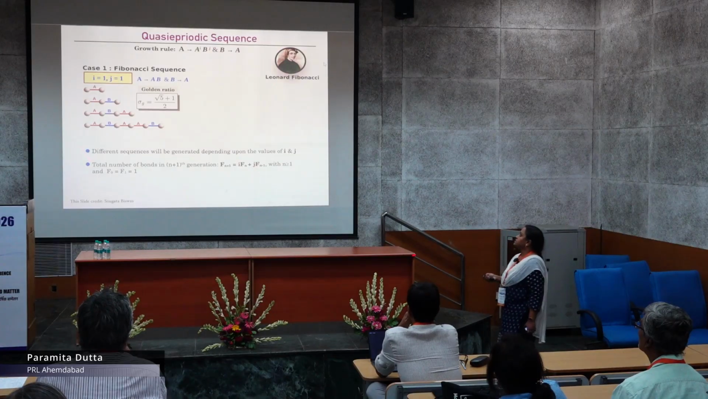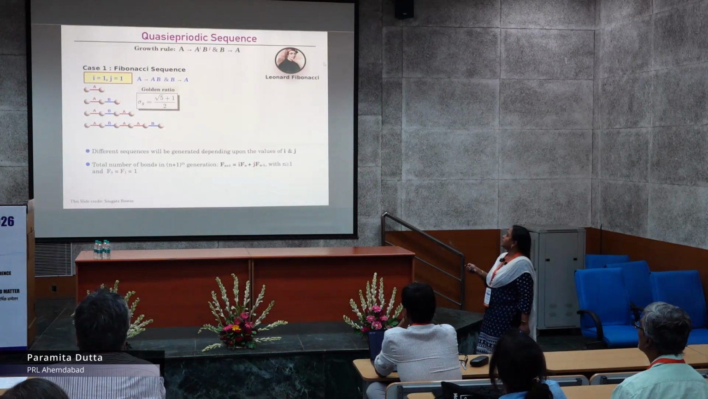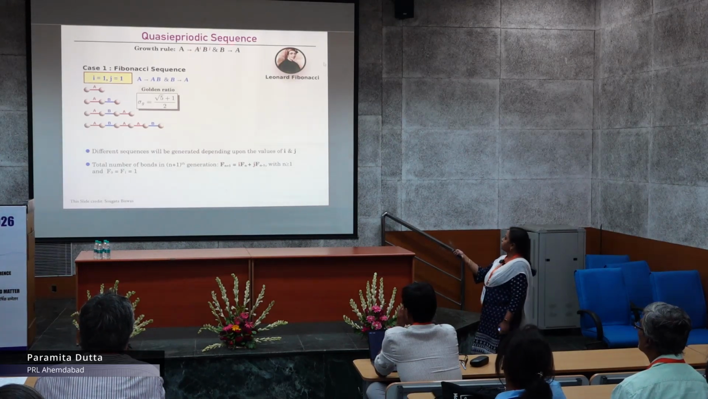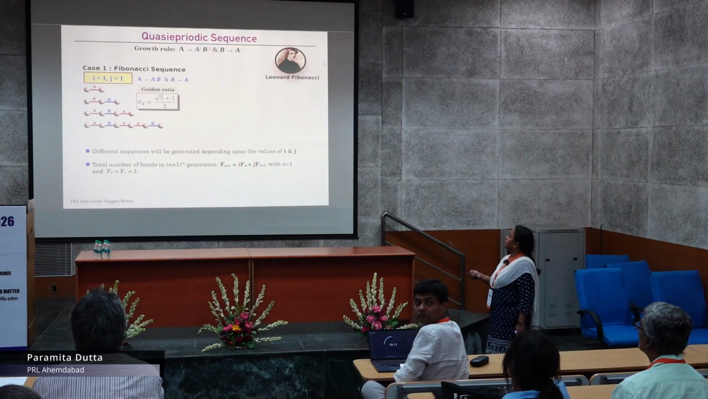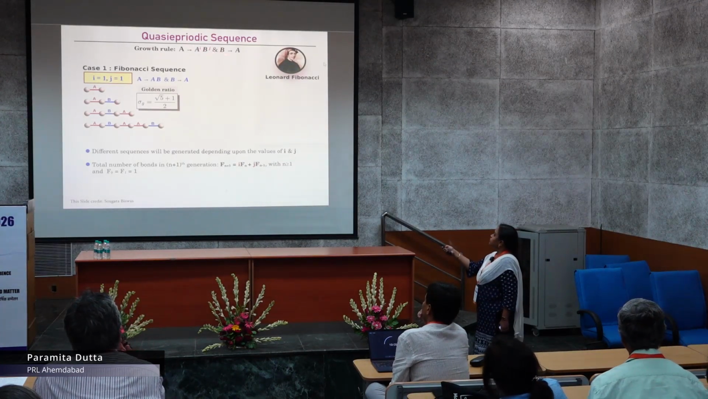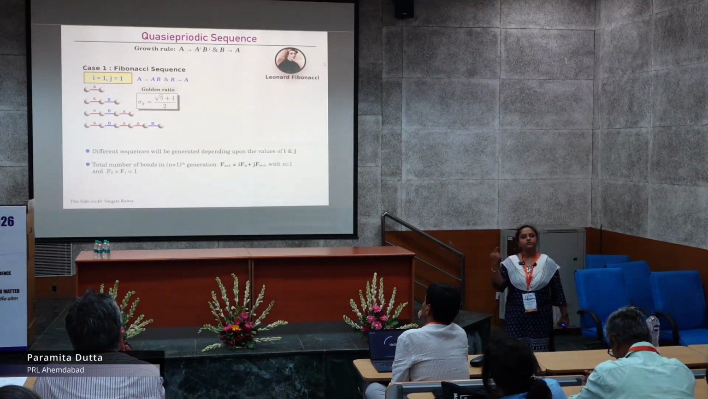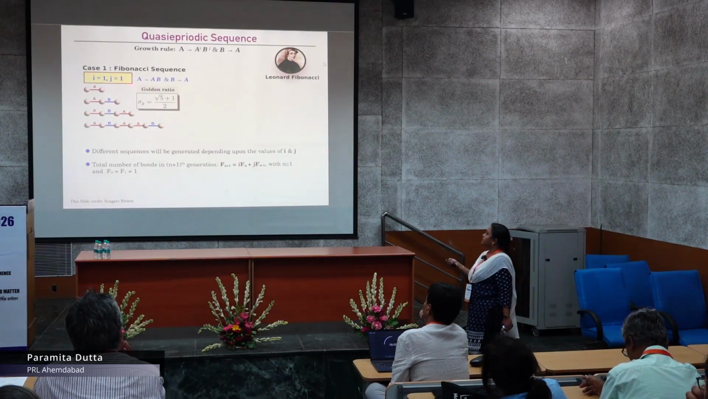The Fibonacci sequence is very well known. It follows a growth rule. Suppose I have two letters, A and B, and I have to replace A by A^i B^j, and B by A. Now the question is, what is the value of i and j? Depending on the value of i and j, we can have different types of sequences here. For the Fibonacci sequence, i equals 1 and j equals 1.